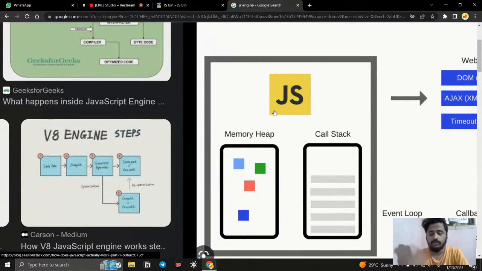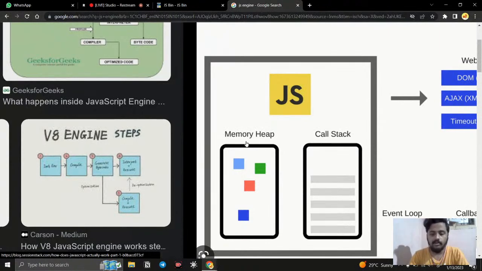Okay, so because of these two things, the memory heap is like the storing. When I say creating a variable, the browser creates a small container where it is created inside this. So here all our memories, functions, event listeners, whatever code you are writing, need to be stored in some place, right? That is going to be the memory heap.